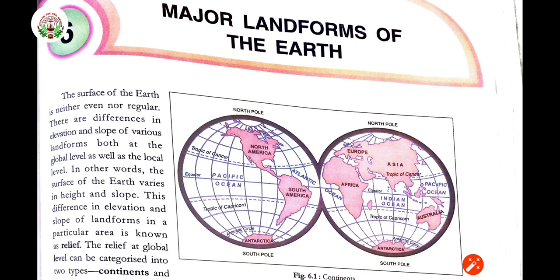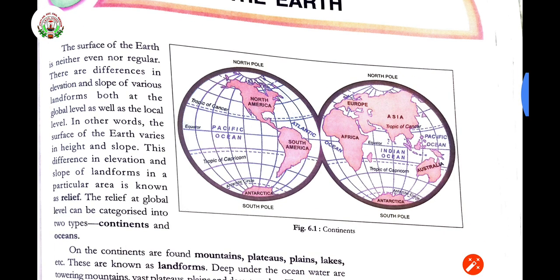In other words, the surface of the earth varies in height and slopes. This difference in elevation and slope of landform in a particular area is known as relief. Relief means what? The difference in elevation and slope of landform in a particular area, that is called relief.